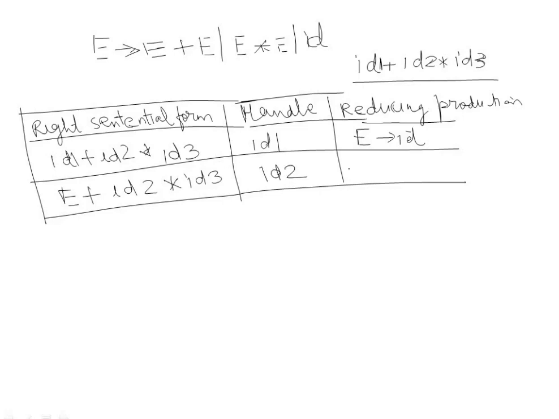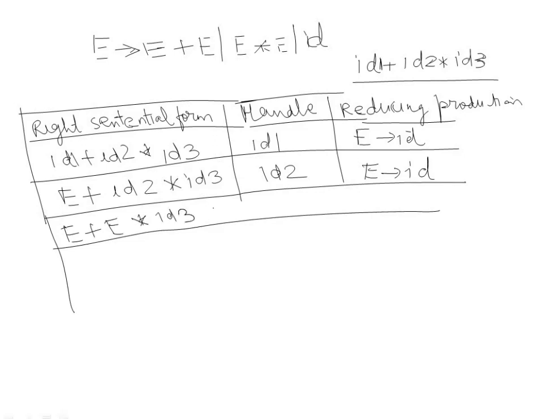Now the other handle is ID2. Again we will scan from left to right. Don't forget this: whenever some input is given, you have to scan left to right. You won't go from right to left. Always the input string will be scanned left to right. Again this is a handle, so we will replace it with E to ID. Now again we have E plus E into ID3. In this string, moving from left to right, we have E plus E, then into, then ID3. So again we will replace this ID3 with E.